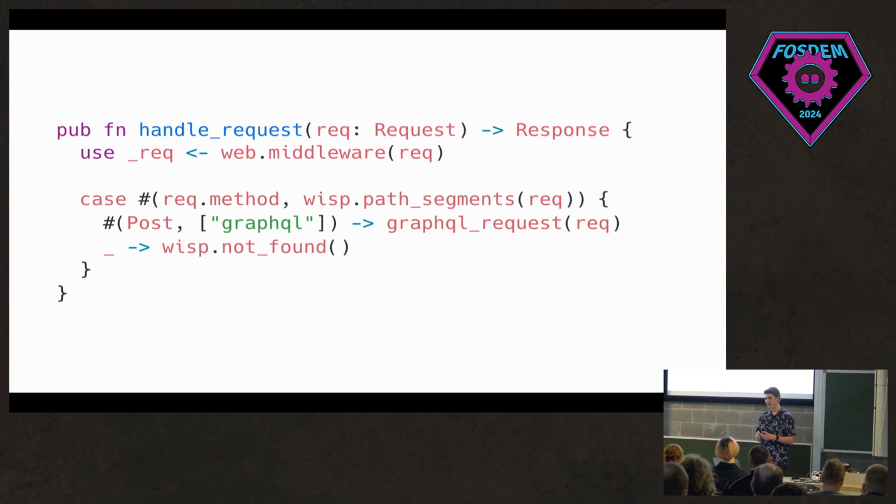And then at the top, we have a use statement with web.middleware, which is something fairly new in Gleam, but not super new. It's an abstraction for calling a function with a parameter passed into it. Before this, Gleam code was sort of nested functions on nested functions, which maybe wasn't the nicest to look at. This has simplified that for quite a few things and is now used across everything from the standard library to libraries themselves to people's code.